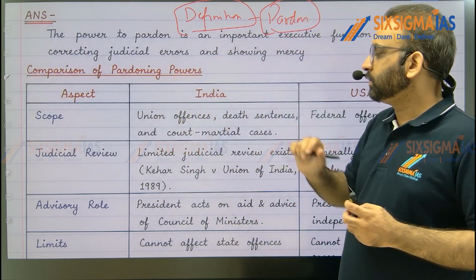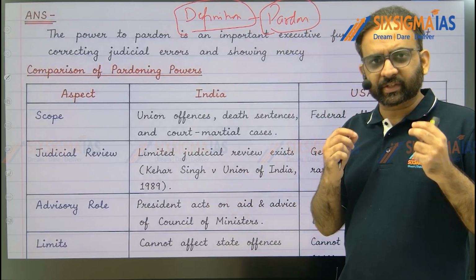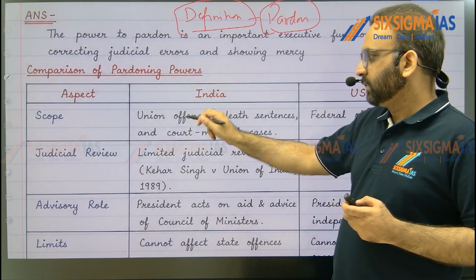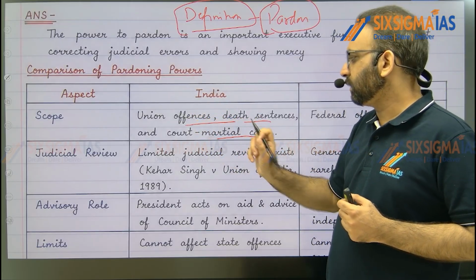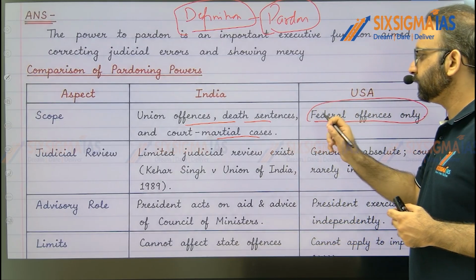Then comes the comparison of the pardoning powers of the Indian and US president. I've told you that this is best explained through a table, right? So in India, the president can exercise pardoning power on union offenses, death sentences, and also court martial cases. But in USA, it can apply only on federal offense cases.